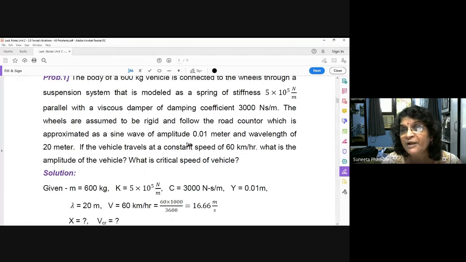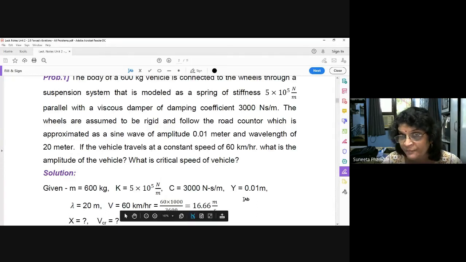See here, the wording is: follow the road contour, which is approximated as a sine wave of amplitude 0.01 meter. So the road is like a sine wave, and the wheels are passing through it. The wheels are in touch with the road. That's why the wheels have the amplitude of 0.01 meter. That's why y is equal to 0.01 meter. Understood?